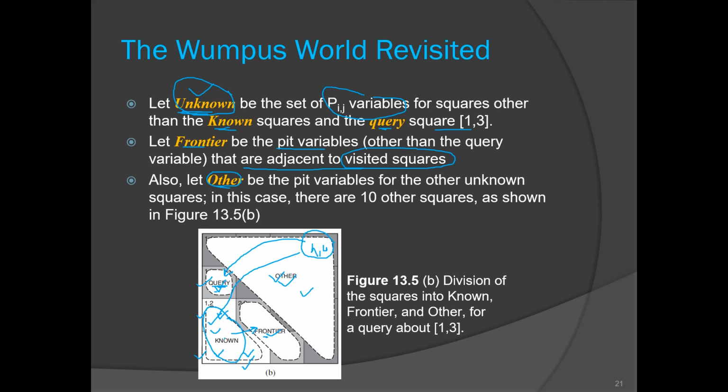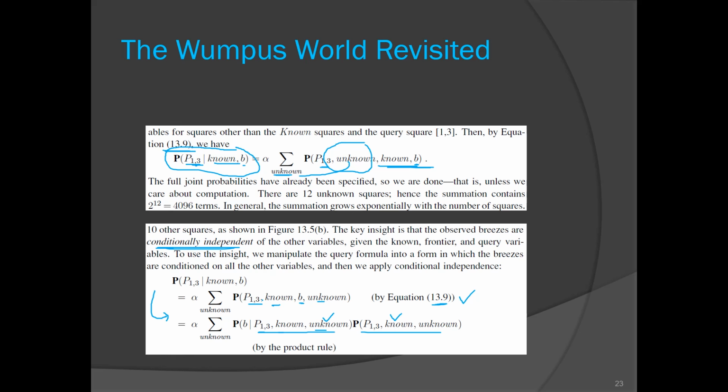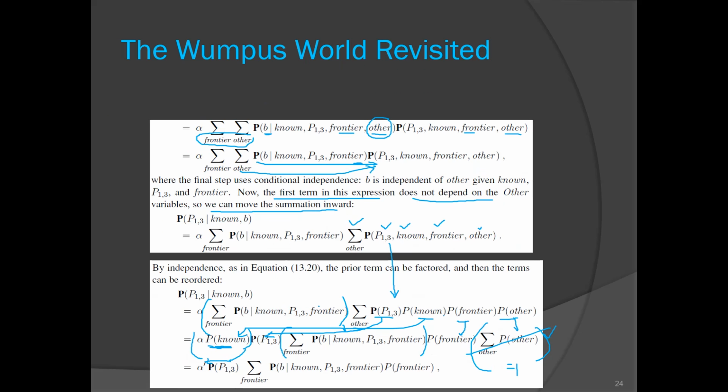Known contains 3 rooms, other contains 10, frontier contains 2, and query contains 1. The other rooms are independent; they are not affecting this evidence, so they can be ignored by the independence law. So we have done that modification.